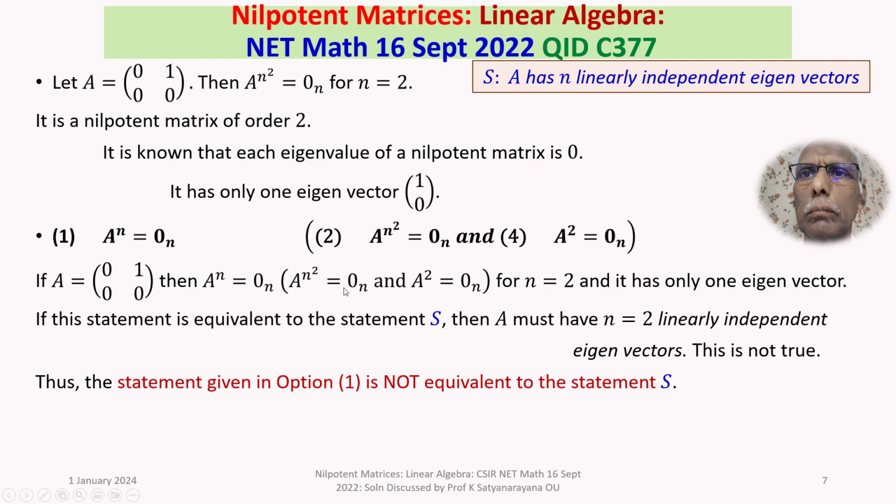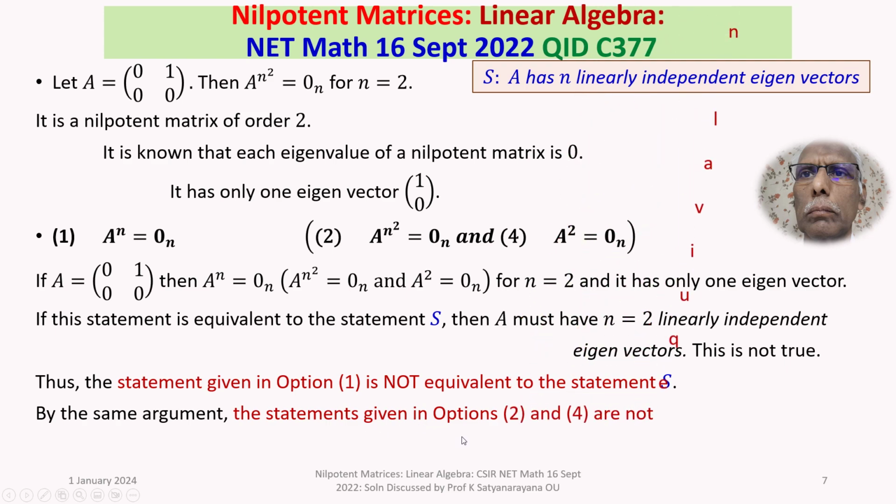And a similar argument is valid for A power n square and A is equal to 0 n, A square is equal to 0 n for the same 2 by 2 matrix 0, 1, 0, 0. So, by the same argument, the statements given in options 2 and 4 are not equivalent to the statement S. Thus, options 1, 2 and 4 are overruled. So therefore, option 3 must be the answer.